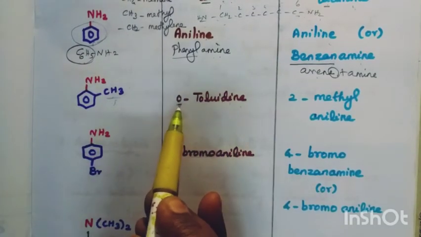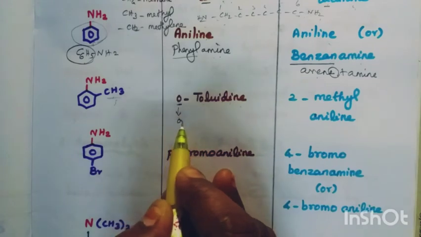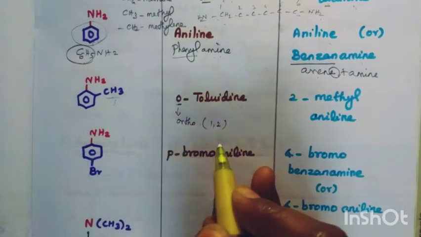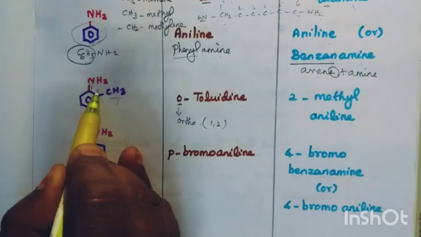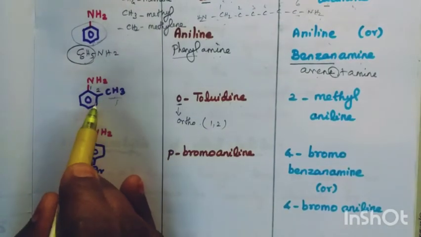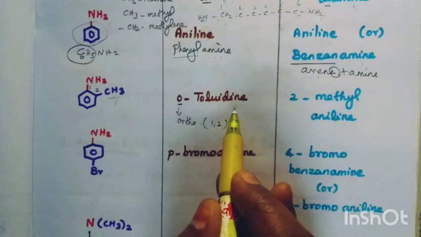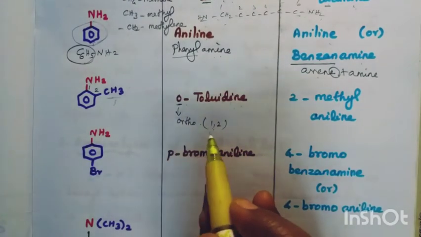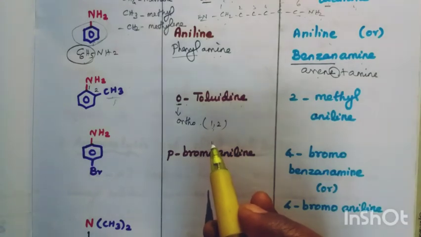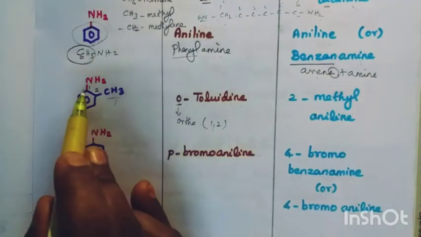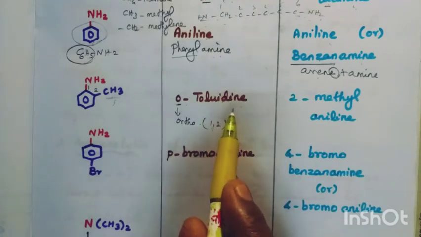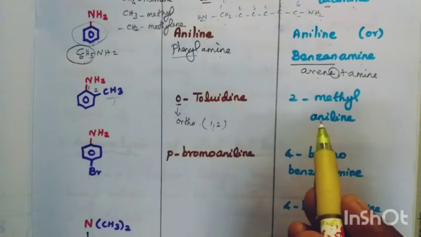Then why this O? This O represents ortho. Ortho means substituted in the 1-2 position. Yes, this is 1 and this is 2. So it is ortho-toluidine. Ortho means 1-2 position, meta means 1-3, para means 1-4. Here it is the 1-2 position. Ortho-toluidine or 1-2 toluidine. And how to write the IUPAC name?